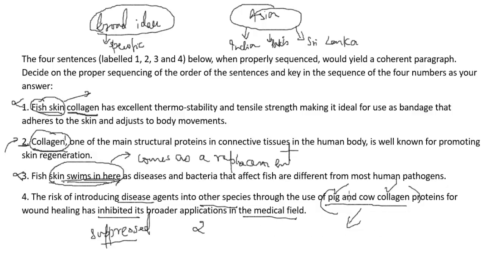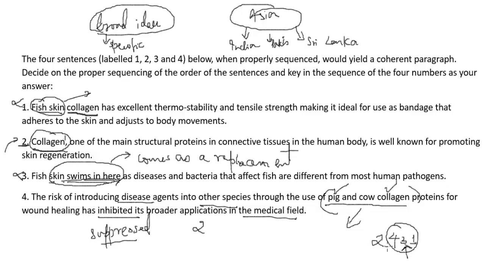You try to find some replacement, right? So from 2 you go to 4. In fact, 4, 3 is a unit. In 4 you have the problem with pig and cow collagen, and therefore you say that fish skin swims in here as diseases and bacteria that affect fish are different from most human pathogens. Fish skin also has the advantage of excellent thermostability. So basically you talk about fish skin replacing something and it has the advantage of thermostability.